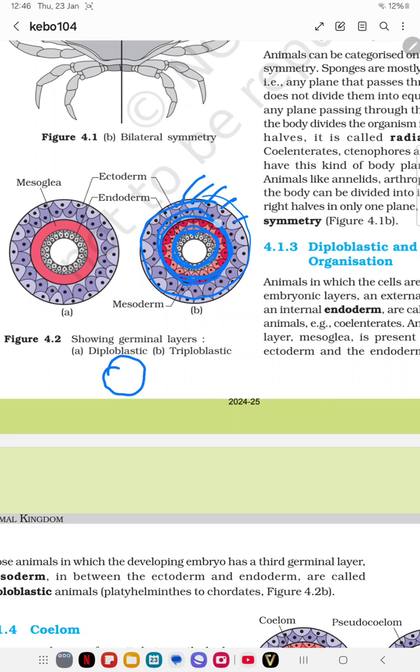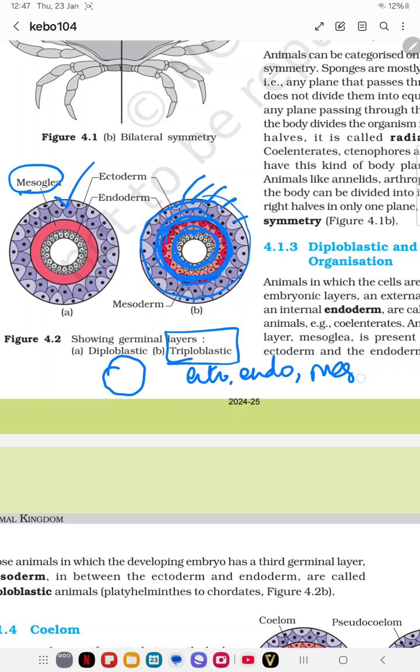If the mesoderm cells are not present, it is replaced by the mesoglea. This is seen in diploblastic animals. If ectoderm, endoderm and mesoderm are all seen, then it is known as triploblastic. In diploblastic animals, only ecto and endo are seen, with the mesoderm replaced by the mesoglea.